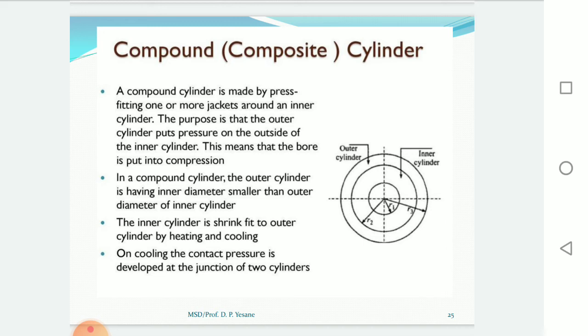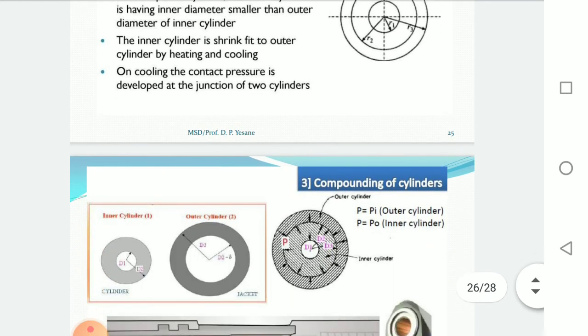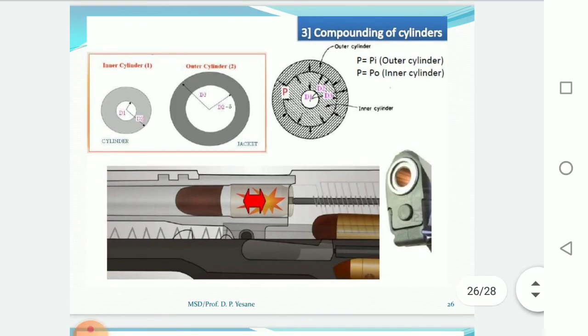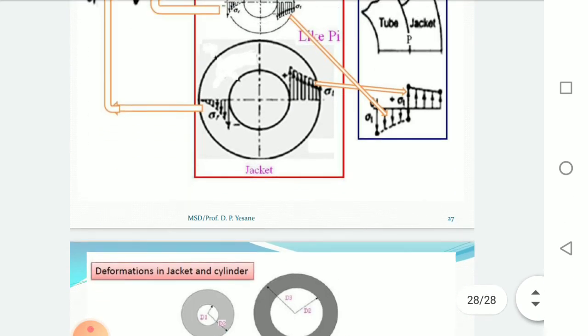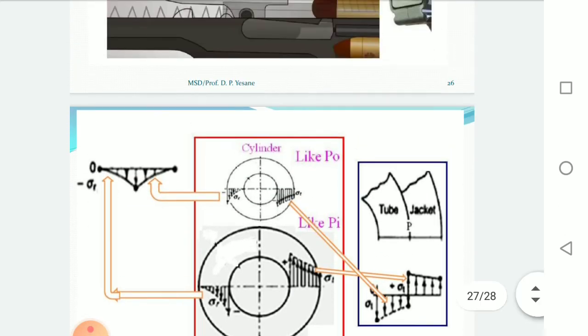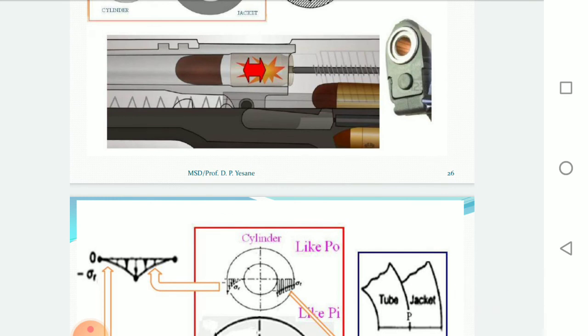When the jacket, that is the outer cylinder, is heated, it expands sufficiently to move over the inner cylinder. When the outer cylinder jacket cools, it tends to contract on the inner cylinder. Due to this, residual compressive stresses are induced in the inner cylinder. So there is one derivation on this also. This method is also used in a gun barrel. Okay, so we'll see the formulae for this compound cylinder to find out the different dimensions and the deformation.